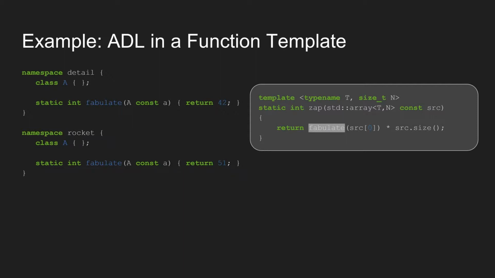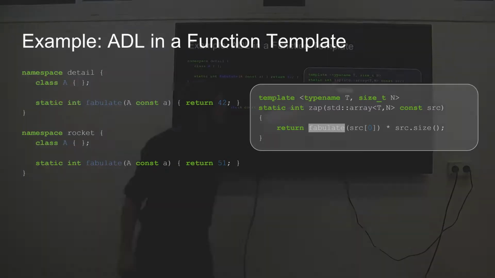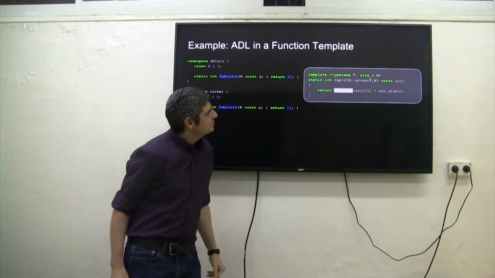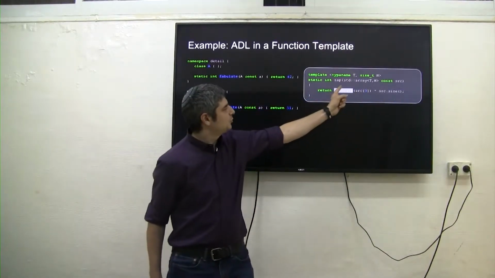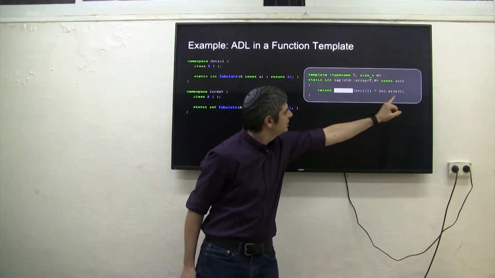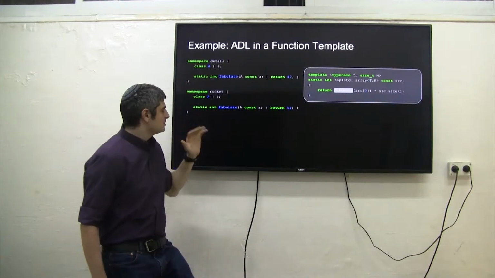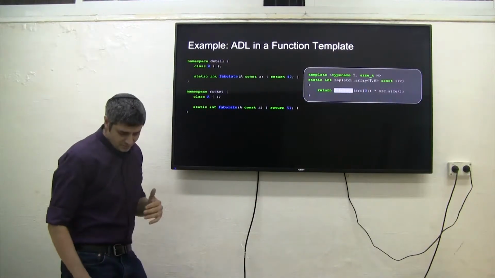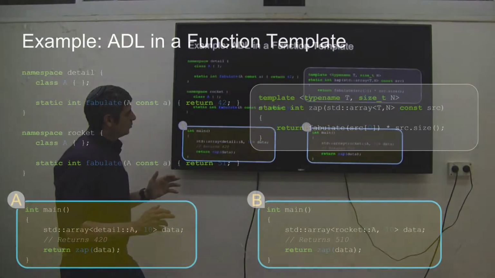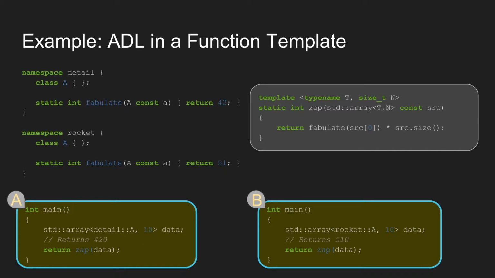So we have this function template called zap, which accepts a type T and an array. Well, that's incorrect. It accepts an array, and it just takes the first one, multiplies it by its size, and calls fabulate on the first one. But we can call this in two different ways, right? And these both will compile.